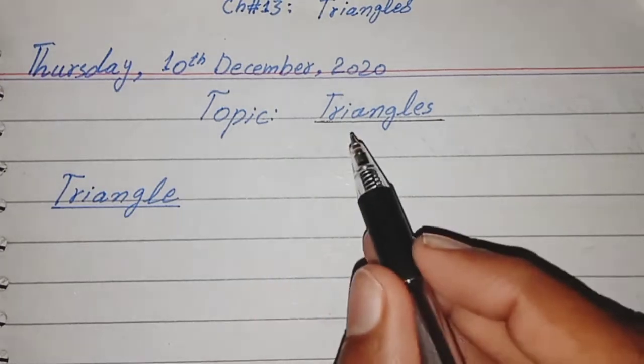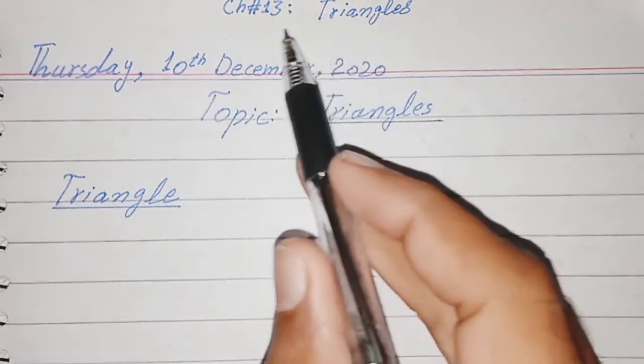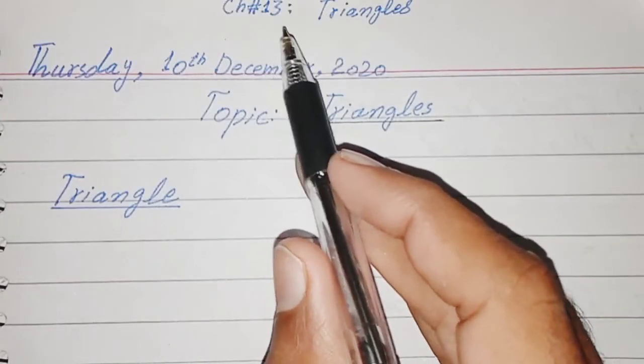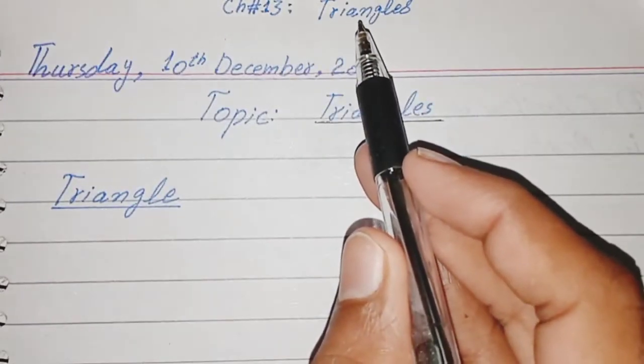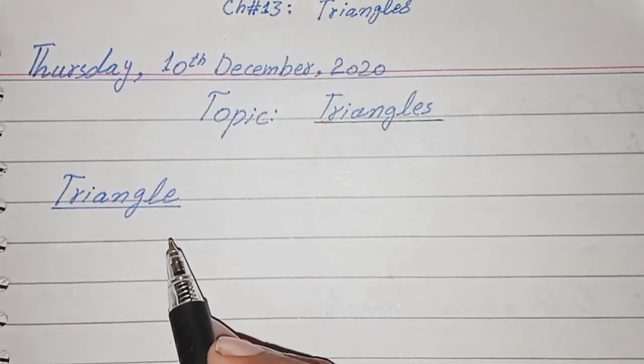The topic of our today's discussion is triangles. We are going to start chapter number 13, named triangles. First of all, we have to know what triangles are.